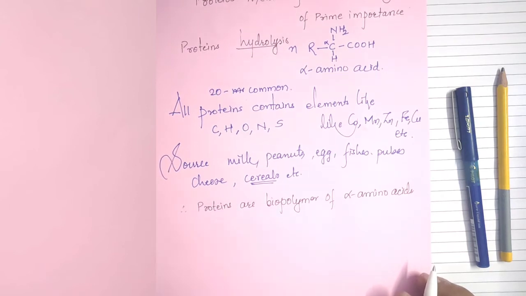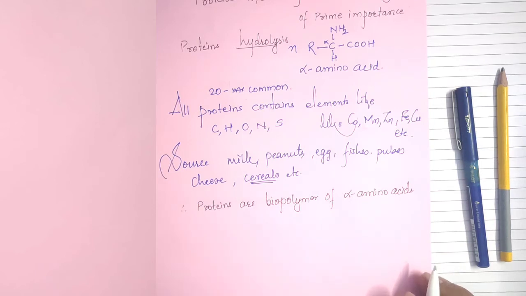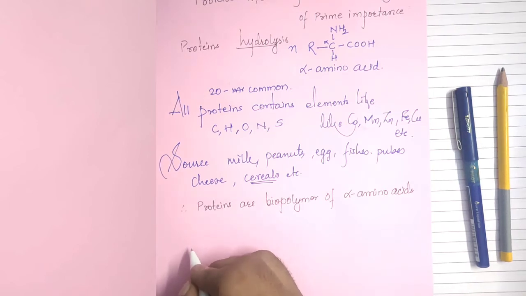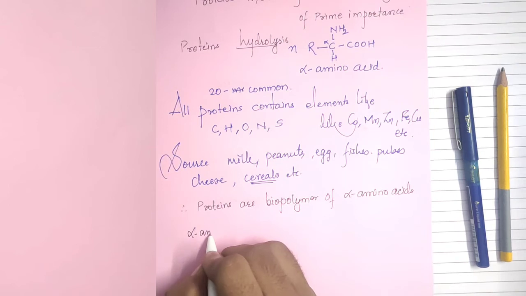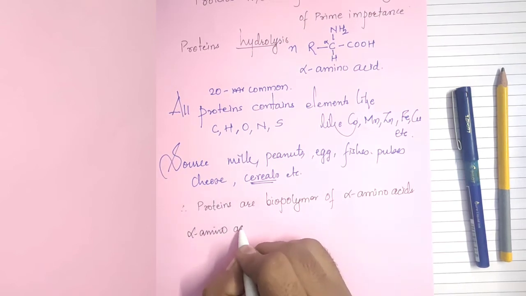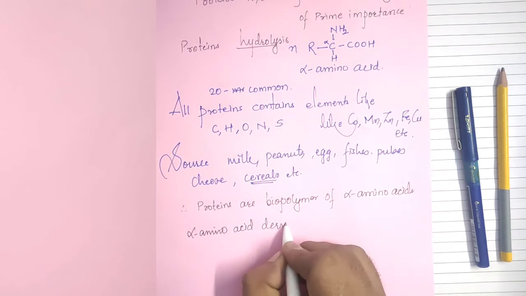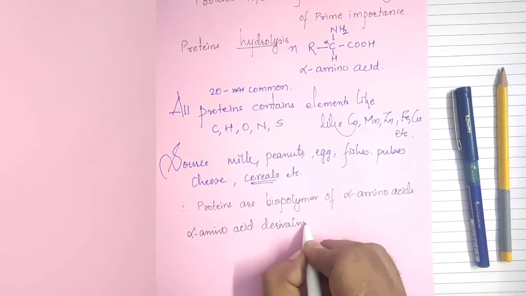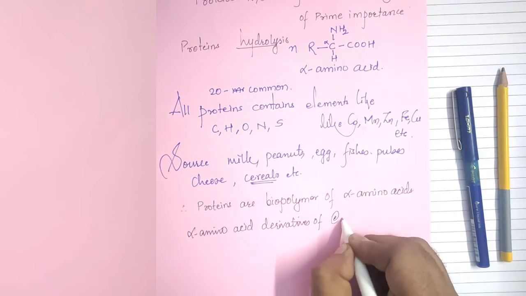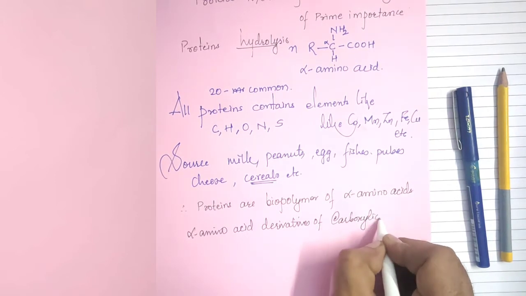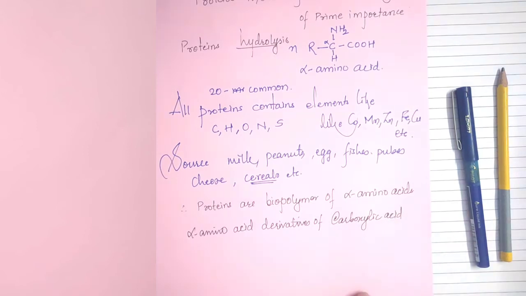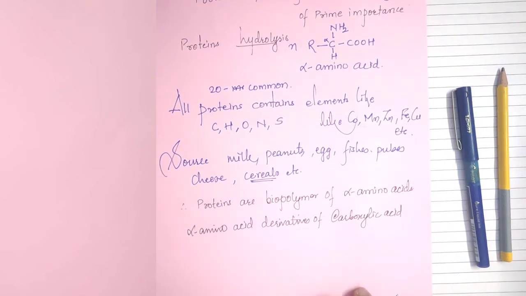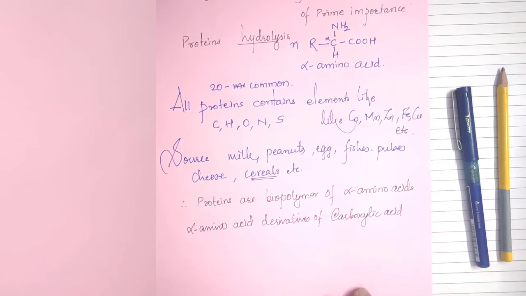Now, what are amino acids? Alpha amino acids are the derivatives of carboxylic acids obtained by replacing the alpha hydrogen atom by the amino group. So what are amino acids? They are the derivatives of carboxylic acid obtained by replacing the alpha hydrogen atom by the amino group. Try to understand.